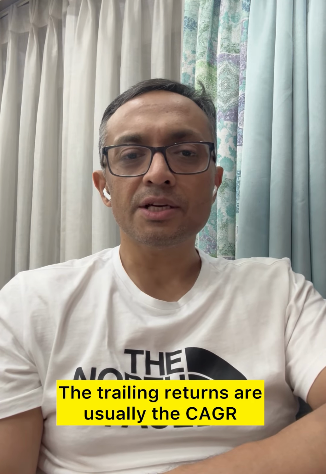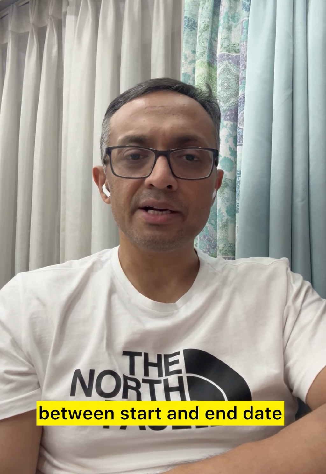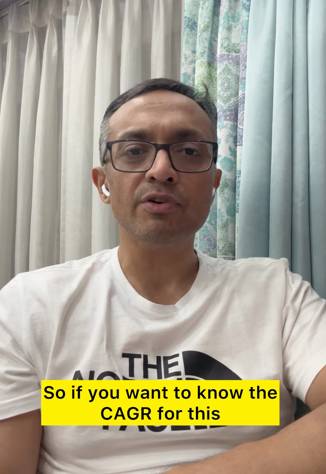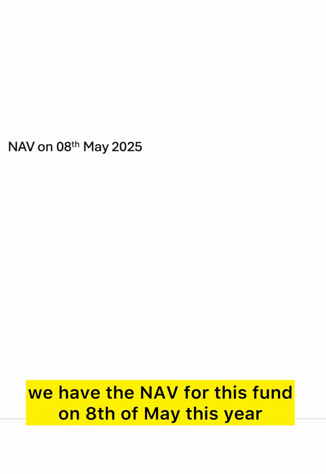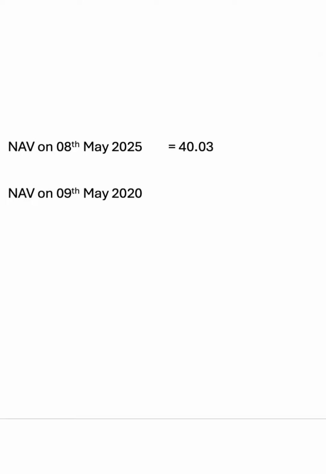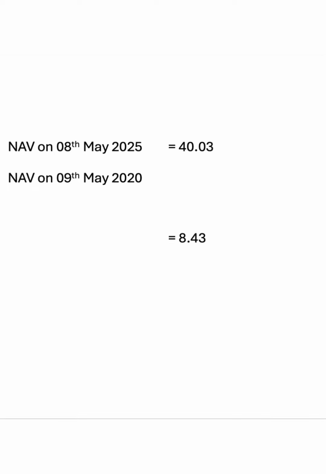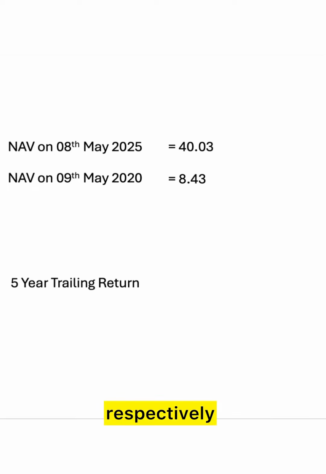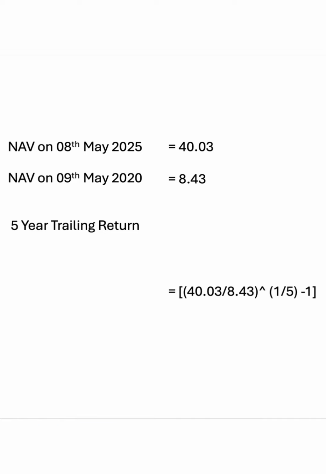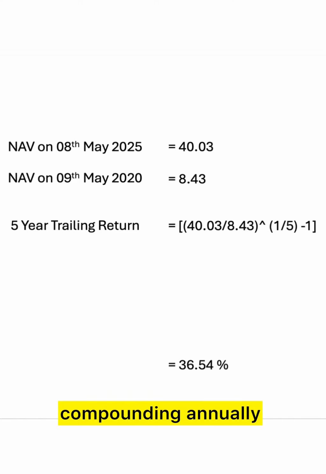The trailing returns are usually the CAGR between a start and end date. So if you want to know the CAGR for this fund for the last 5 years, then it is 36.54% annually. To calculate this, we have the NAV for this fund on 8th of May this year and 9th of May 2020, which are 40.03 and 8.43 respectively. So it comes out to be 36.54% compounding annually.